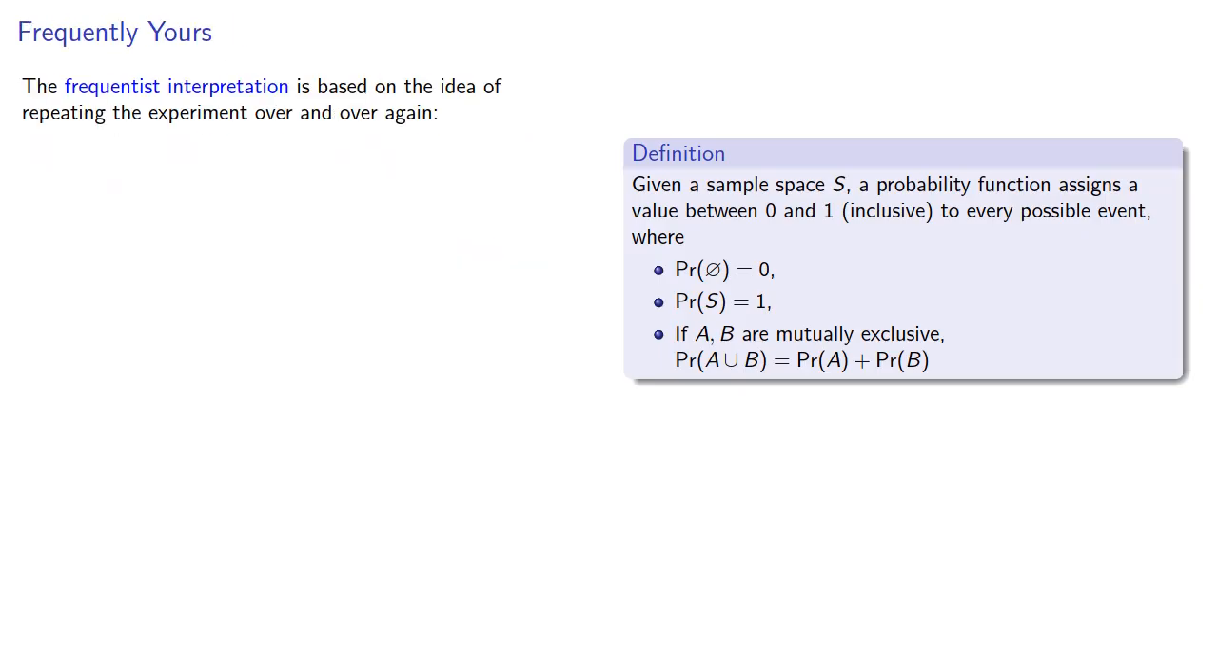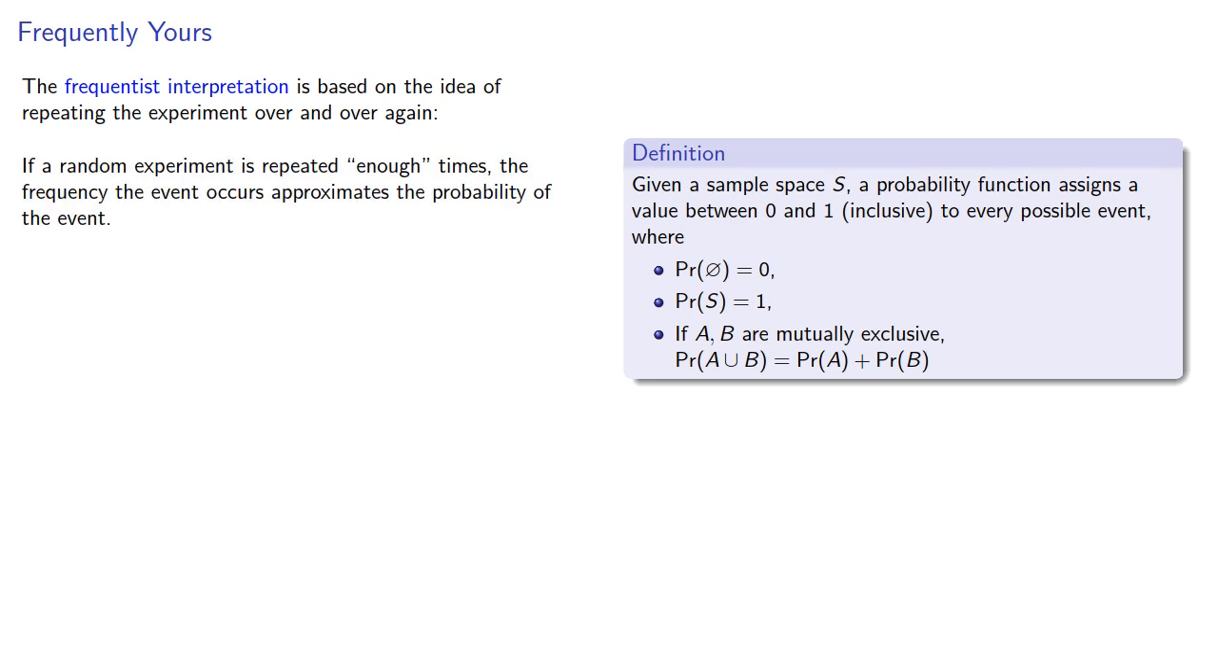So we'll begin with the frequentist interpretation, which is based on the idea of repeating an experiment over and over again. If a random experiment is repeated enough times, the frequency the event occurs approximates the probability of the event, and the more times the experiment is repeated, the closer the approximation.